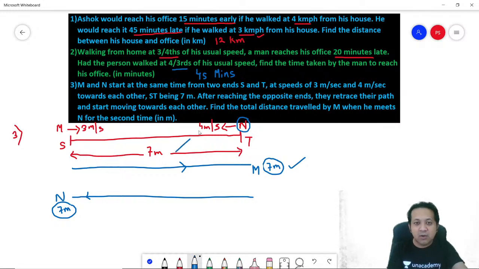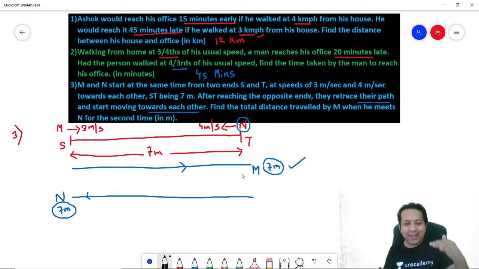Now they say, after reaching the opposite ends, they retrace their path and start moving towards each other. Find the total distance traveled by M when he meets N for the second time. Now think very carefully. Remember, you are retracing your path. The first time, they meet on their way while traveling towards each other, right?